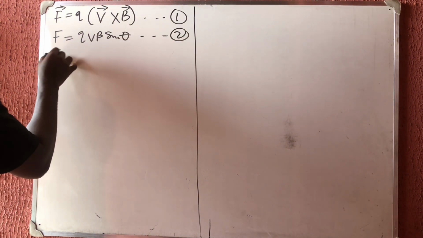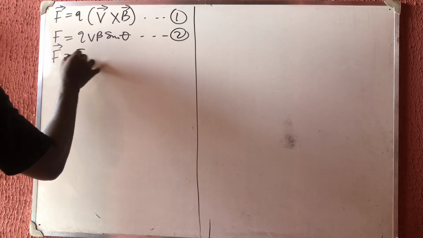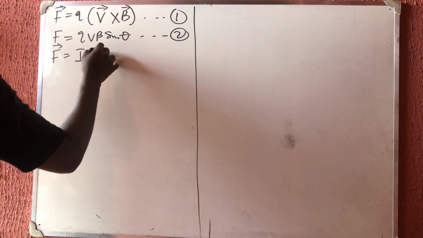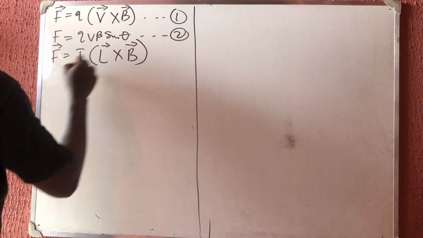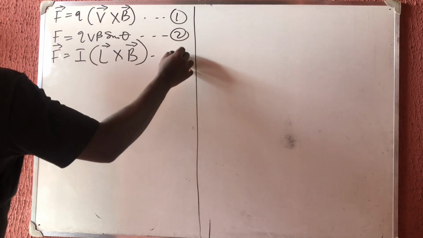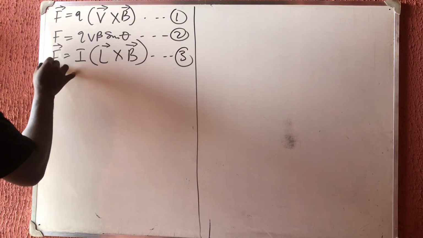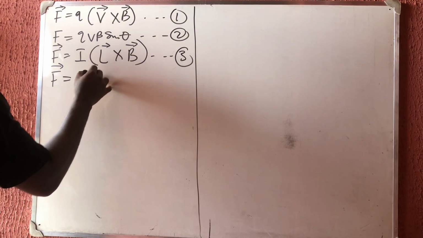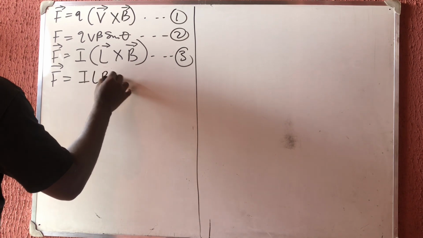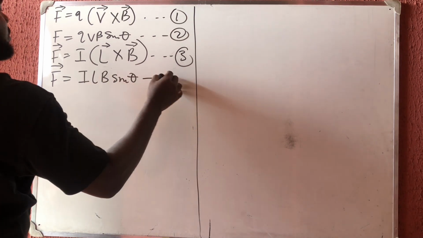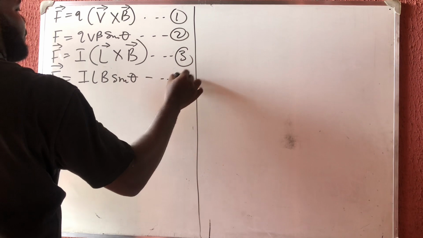Then we now got again that F is equal to I in bracket of displacement cross B. Okay? Which is for the vector, equation 3. Then we now got that F is equal to ILB sine theta. This is for the scalar form.